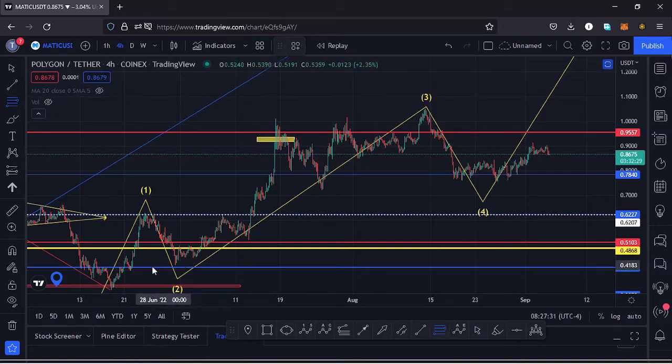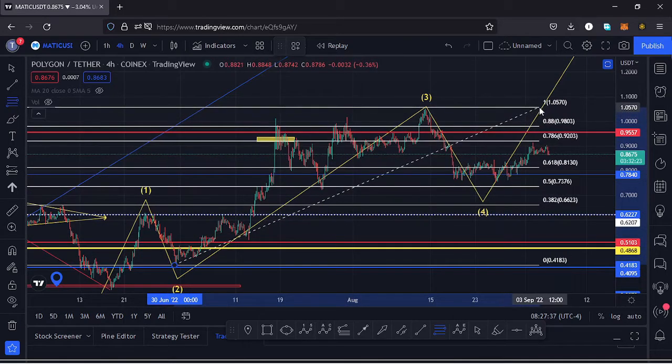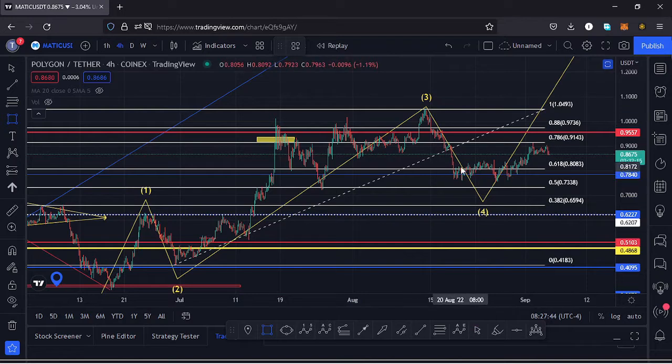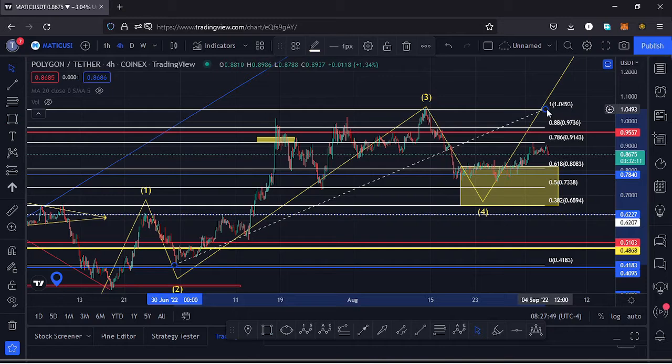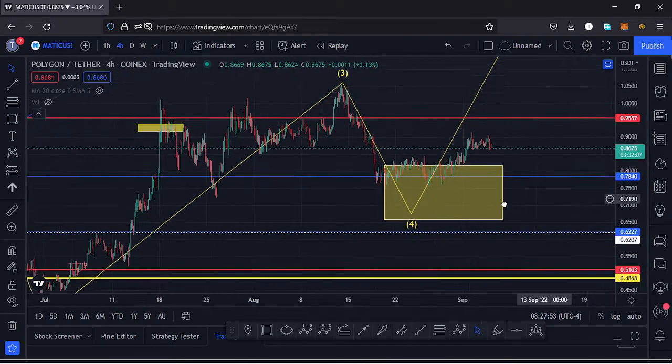And to get that target area I just need to connect the Fibs from the low of the wave 3 to the high of the wave 3, and that gives me a minimum target area between the Fib level 0.618 and the Fib level 0.382 as a maximum. And I can mark out that target area here on the chart like that, then remove the Fibonacci's, and you can see Polygon Matic has continued to respect that.